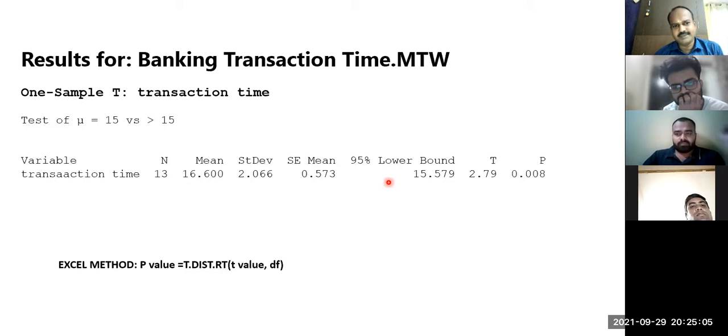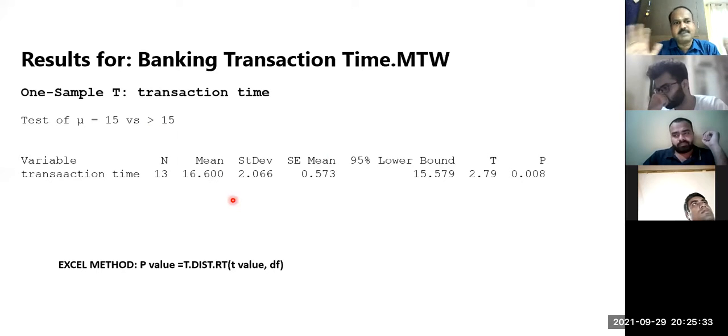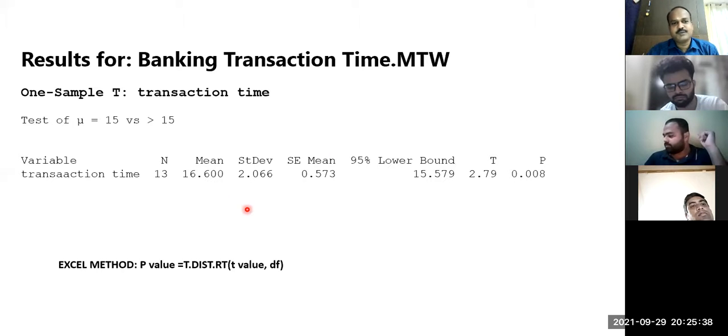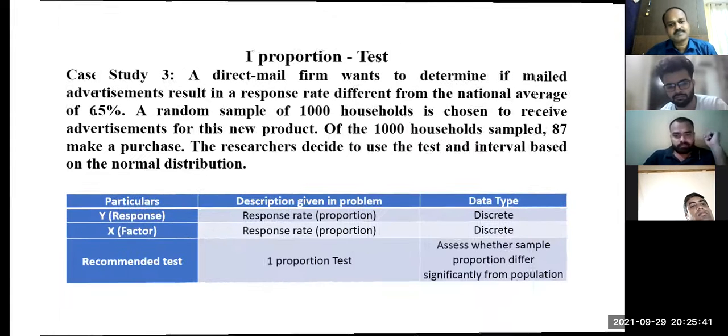Right tailed means you are checking only the right side of the deviation. The deviation on the right side is your problem. Left side deviation is not a problem. For example, in a transaction, if people are completing within 10 minutes, that is good for you. That's not a problem. So rejection is happening only on the right side, failure is happening only on the right side, and so the study is called a right tailed test. Sometimes in manufacturing industries, both sides will be a problem because they always keep tolerance on both the right side as well as the left side. So for them, it will be two-tailed.